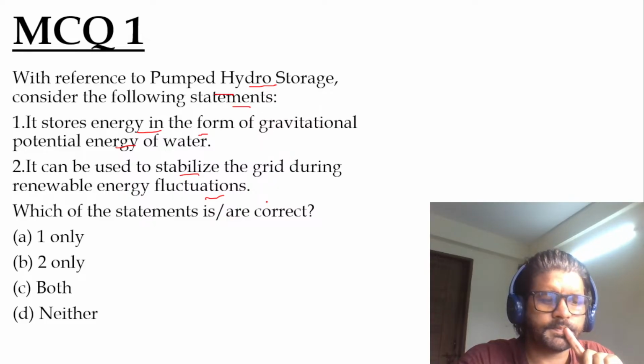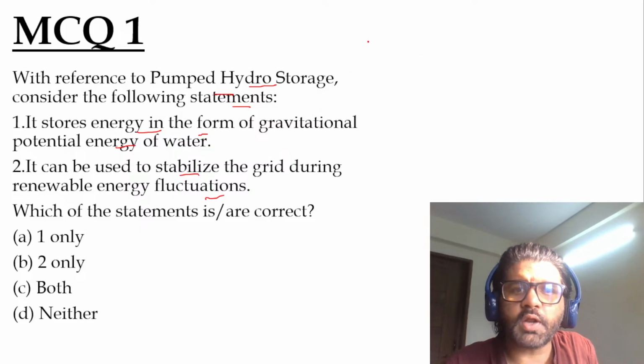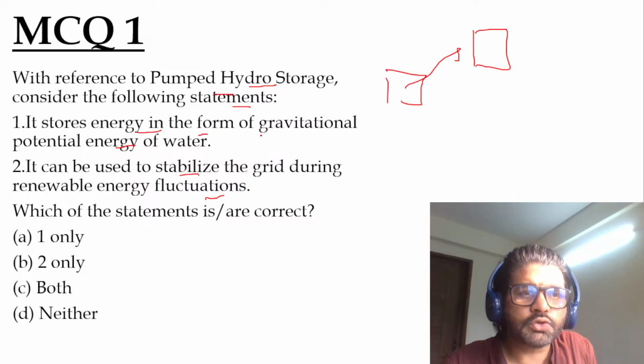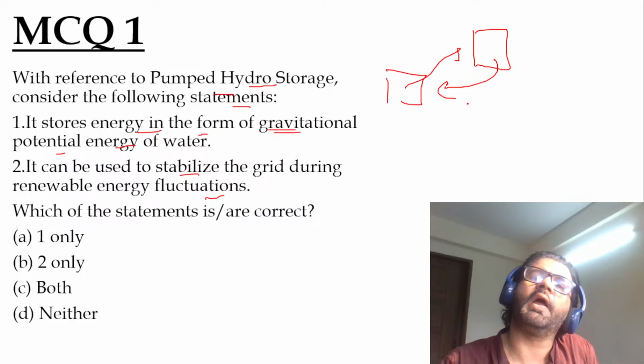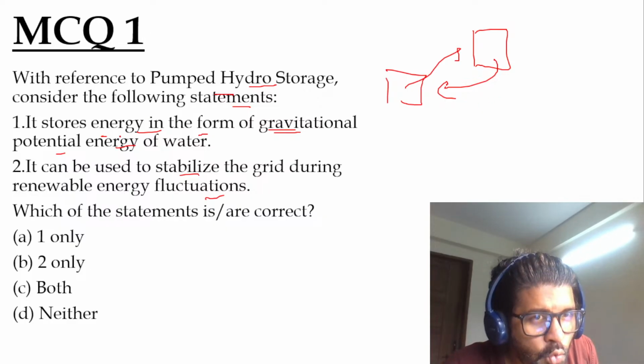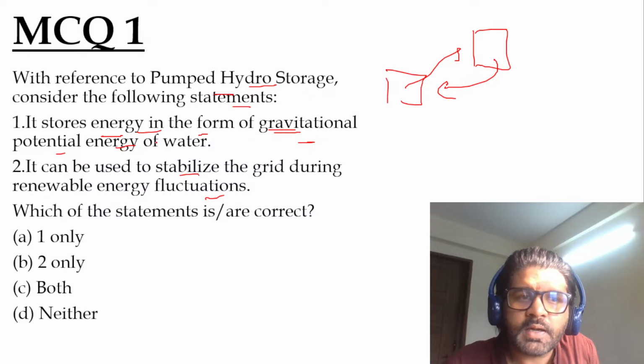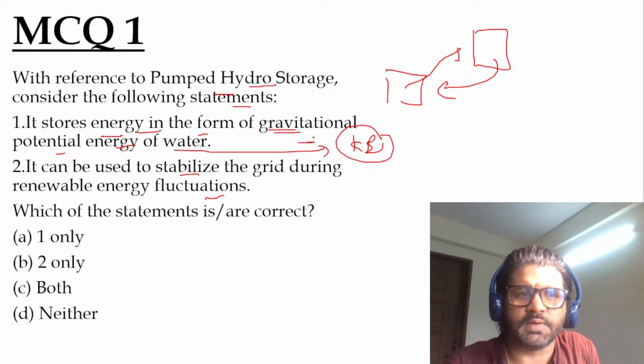Hannah has given the answer. Rishi has given the answer. So yes, pumped hydro storage. What I told you: in pumped hydro storage, you transfer water from the low reservoir to the high reservoir. So in a way, you're storing energy in the form of gravitational potential energy. This potential energy will be converted into kinetic energy during the time of peak demand. So yes, you're storing energy in the form of potential energy, but you are converting it into kinetic energy. So this is correct.